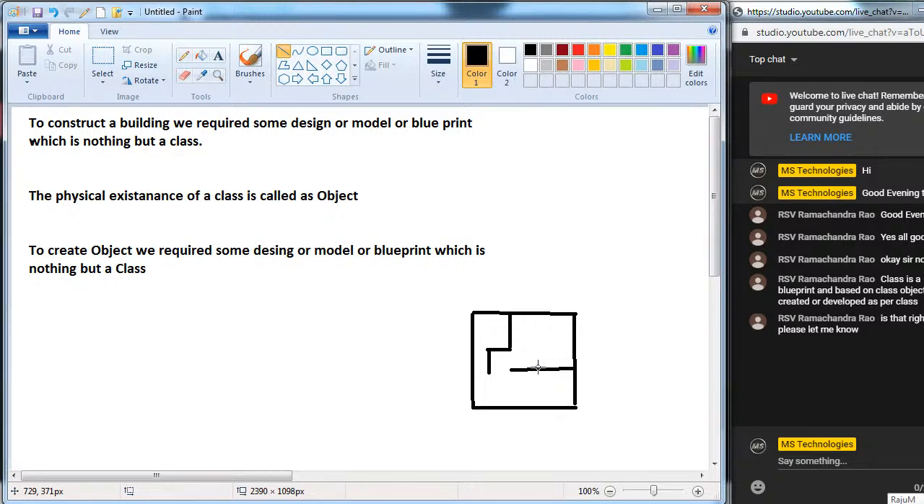Right. So if you want to create an object, a class must be required. Class is a blueprint or a plan or a design, anything we can use to create the object. If you want to create any object, a class must be required. Only from classes can we create the object. Is it clear?